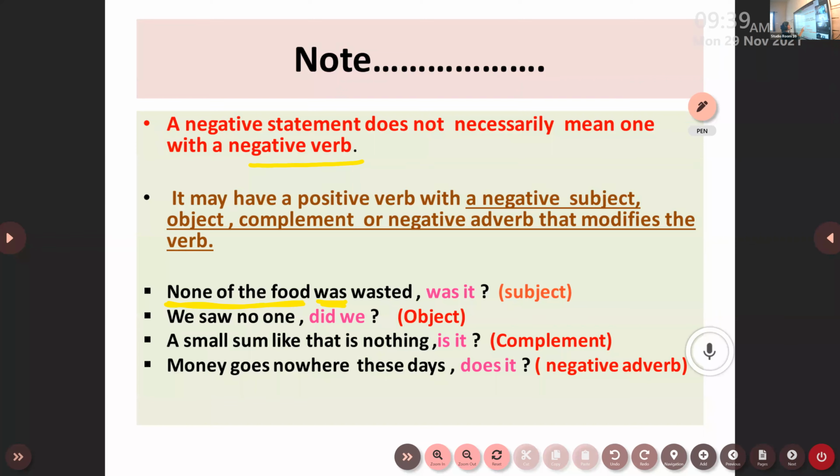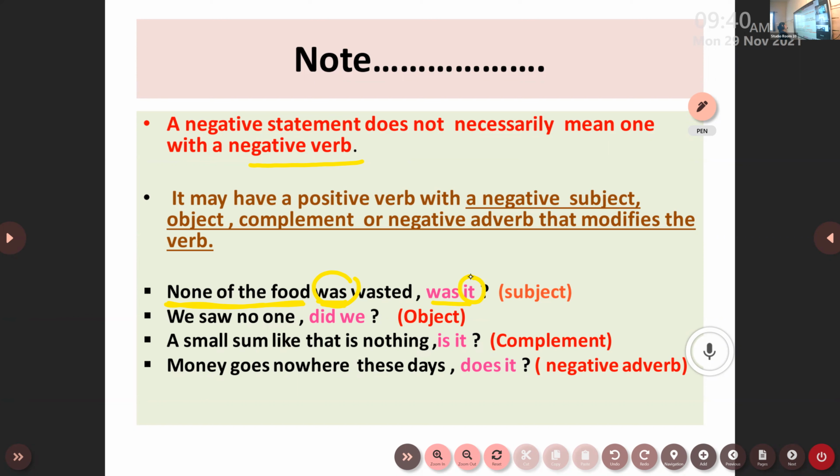So it shows that the sentence is a negative sentence, so I should fix a positive tag with it. So I have to pick the auxiliary verb plus none of the food. We are talking about food, an inanimate thing, so it is it, neutral. None of the food was wasted. The question tag that I should fix is was it.